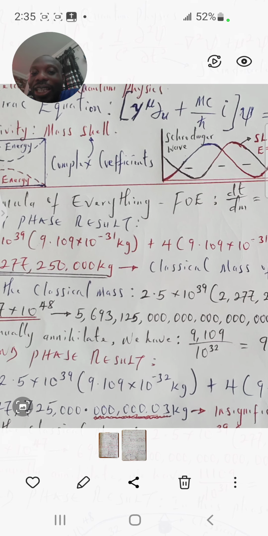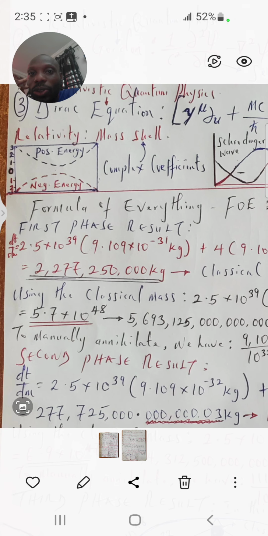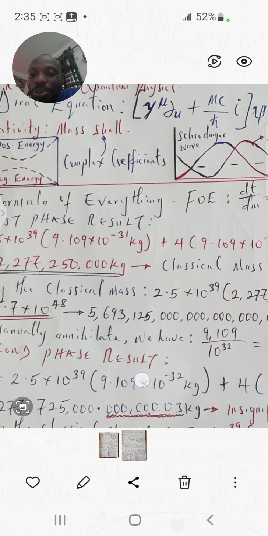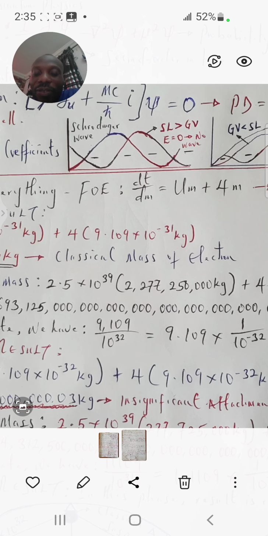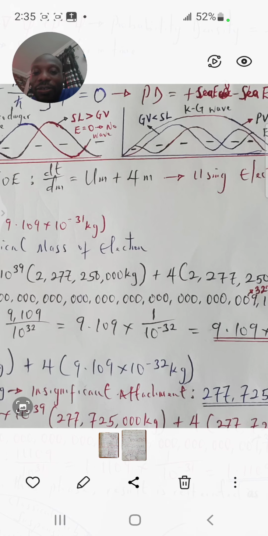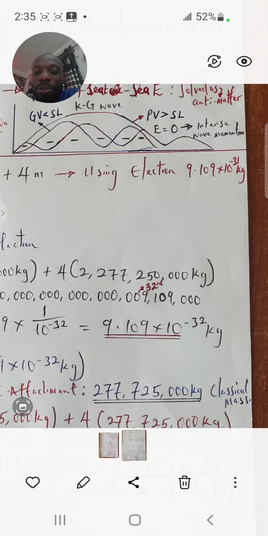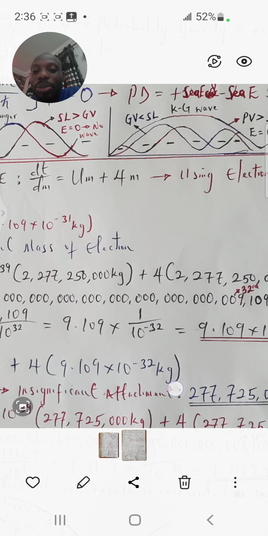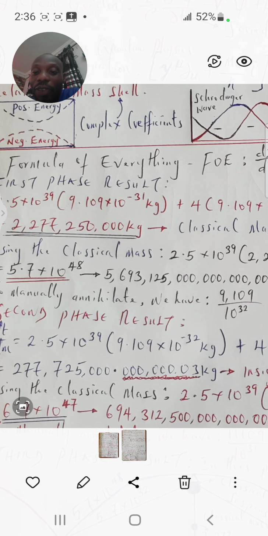So now we need to manually annihilate that, and that will be synonymous to free fall, which is the classical gravity. So to manually annihilate, we have 9,109 over 10 raised to power 32. When we expand that fraction further and solve it, it becomes 9.109 times 10 raised to power minus 32 kilogram. Now the result that we have is the decayed worth, which is different from the initial electron's mass worth. So we have the shift to be at 0.5.